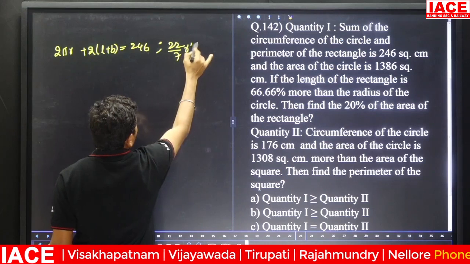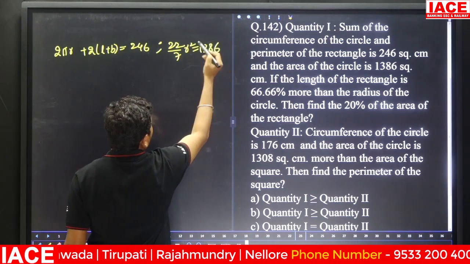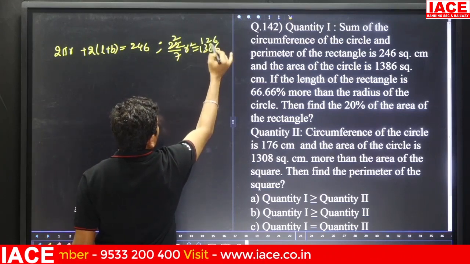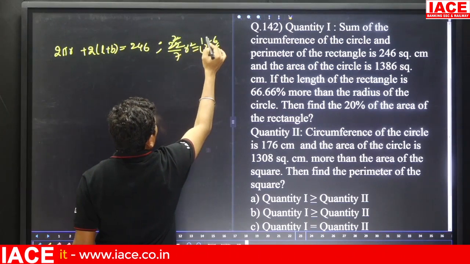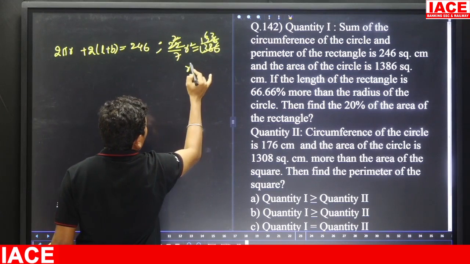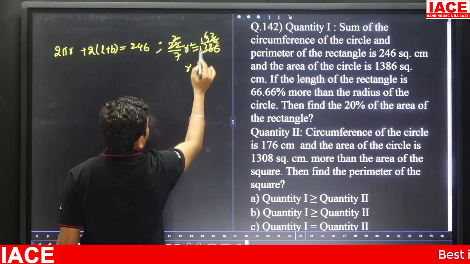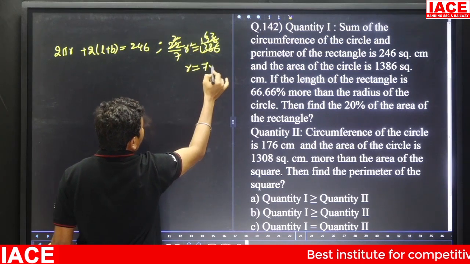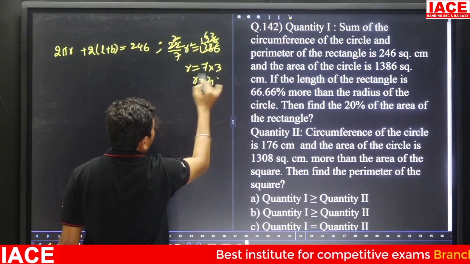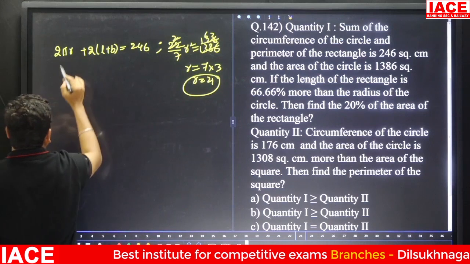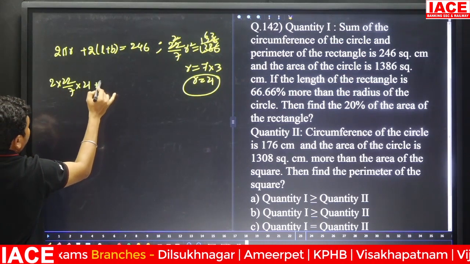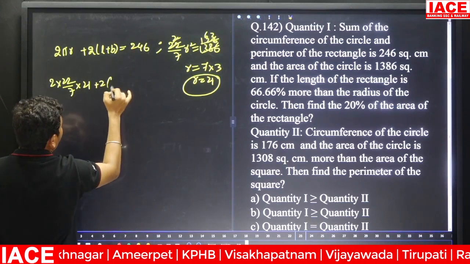22 by 7 r square is equal to 1386. Dividing, we get r square is 63 times 7, which you can write as 7 into 9, 7 square, so 7 and 3, and r is equal to 21. We have to substitute 21 here: 2 into 22 by 7 into 21 plus 2 into (L plus B).